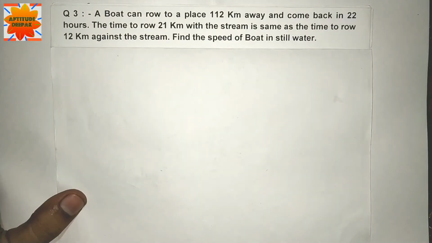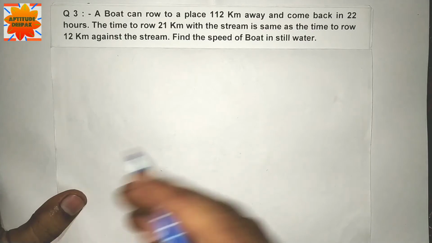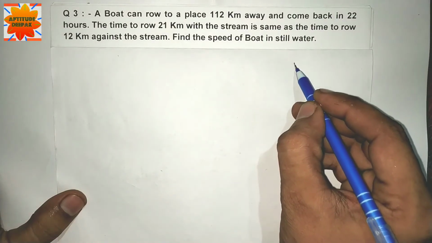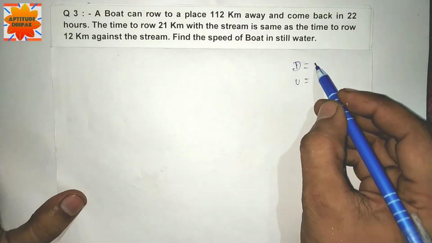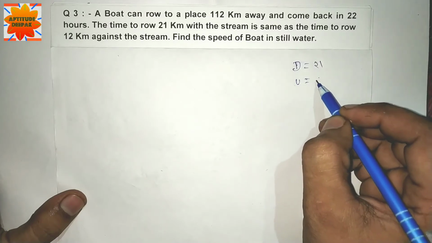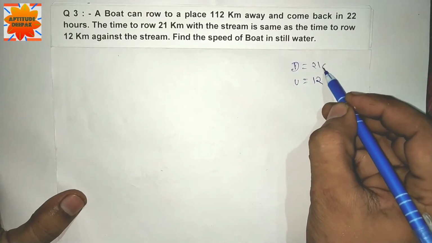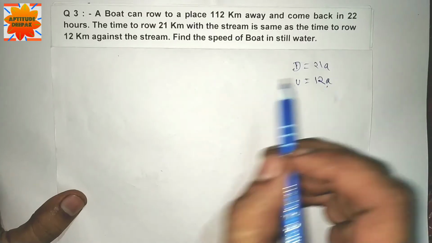Question number 3. A boat can row to a place 112 km away and come back in 22 hours. The time to row 21 km with the stream is same as the time to row 12 km against the stream. Find the speed of boat. In this question, let करेंगे downstream and upstream. Downstream 21, upstream 12. A is the constant value.